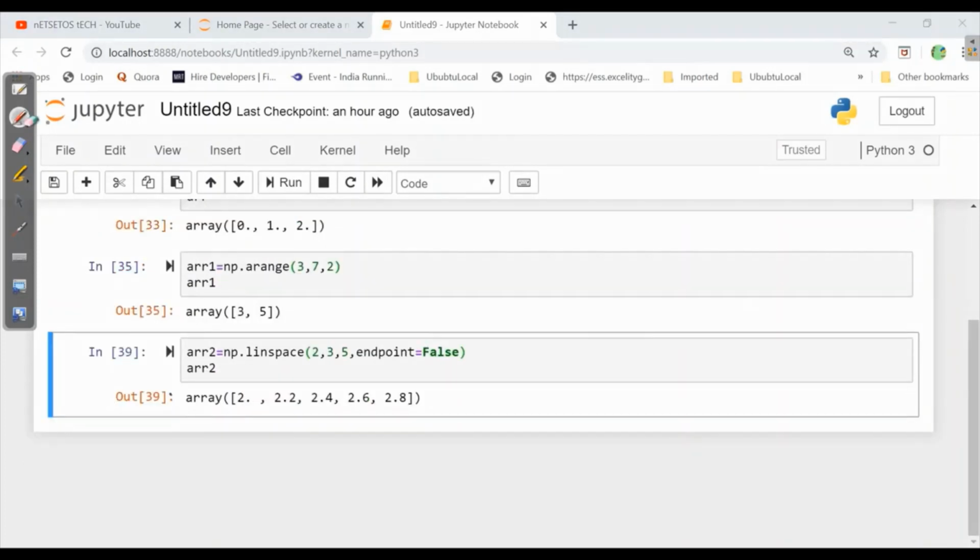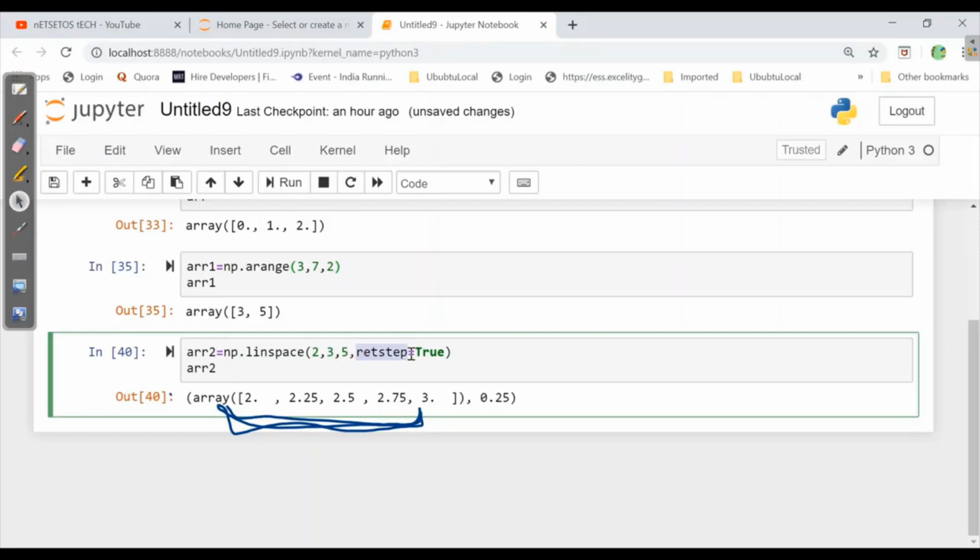Now if I want to know the step size of these numbers, what will I do? Here I'll mention retstep, and instead of false, I'll write true. When I do this and run it, I'll get the step size here: 2, 2.25, 2.5, 2.75 and 3. What is the step size here? It's 0.25. That's why whenever we give retstep, it returns the step size in the output itself.